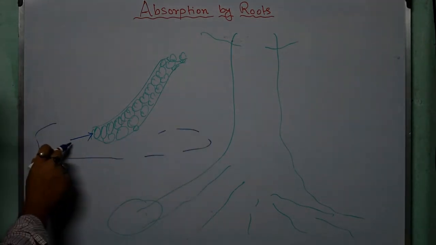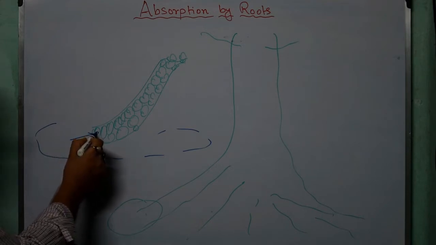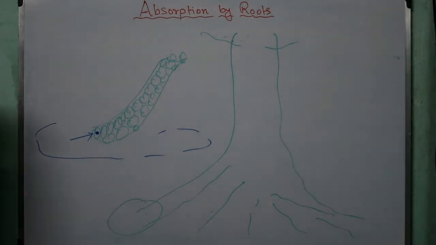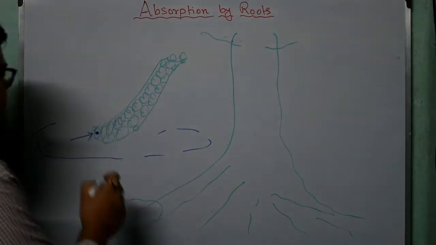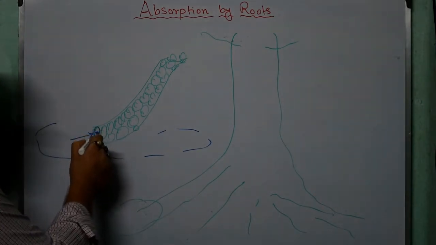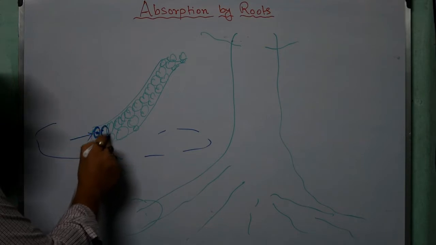So when it enters from here, this particular cell becomes what? It becomes turgid. We have already come across the condition of turgidity. This particular cell becomes turgid. When this cell becomes turgid, it gives a force to the next cell.